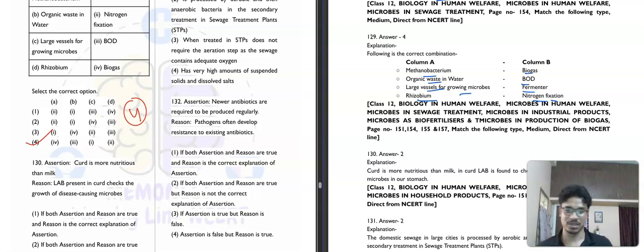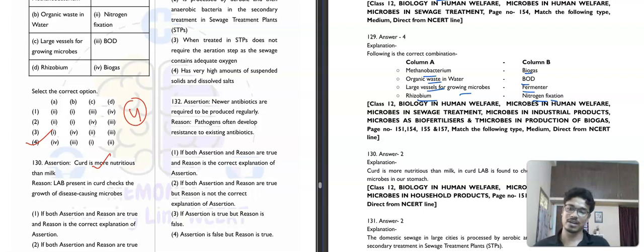Then it is given assertion design. Let's see. It is saying that curd is more nutritious than milk. The reason is lactic acid bacteria is present in curd, which checks the growth of disease causing microbes. So definitely curd is more nutritious than milk. It is correct. Then it is saying that